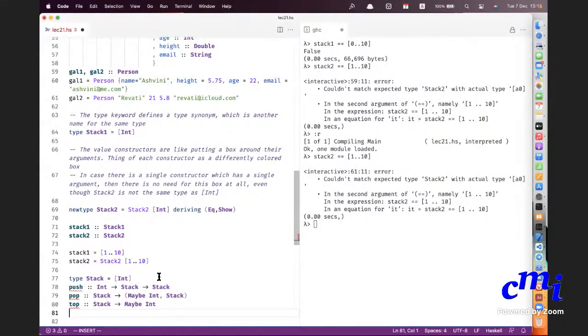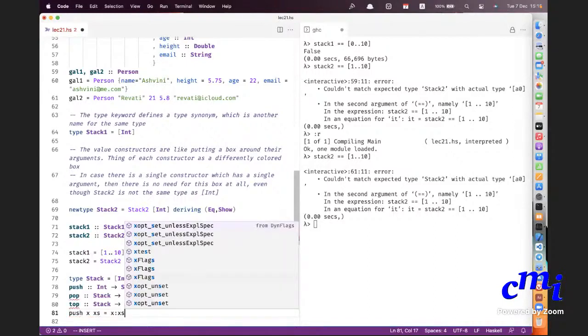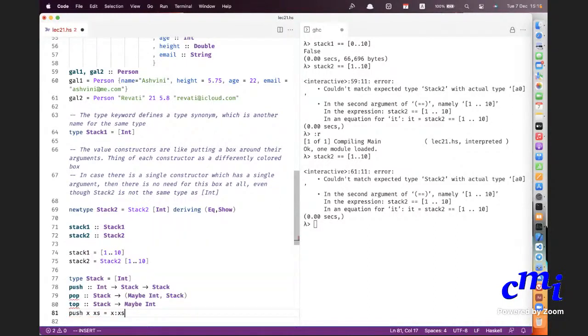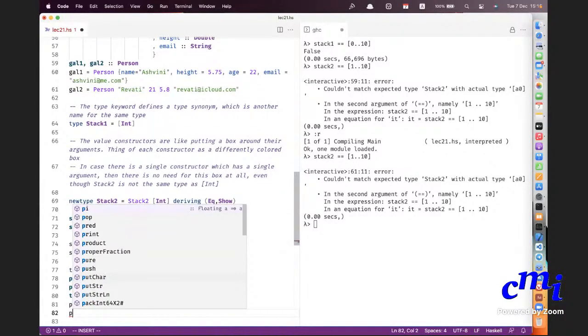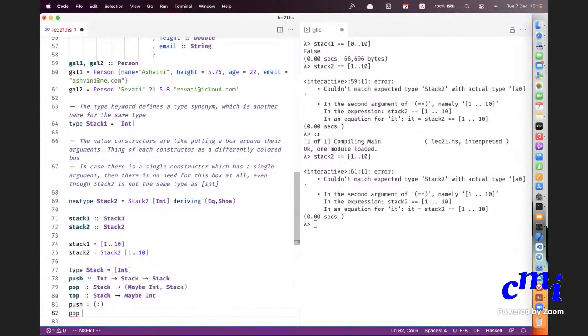So now how do you implement push? Push is nothing but saying push of some x, and the stack is some list x's, equals x colon x's. Or you can even make it more pithy and say that push is nothing but this pop. Okay, pop, I'm just making it a little more complicated.